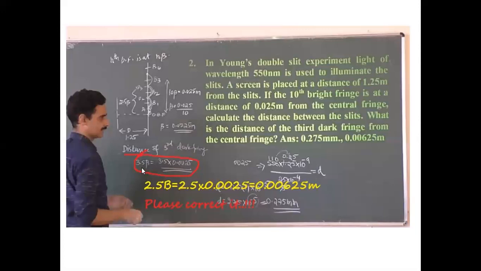And another mistake is here. I told that for the third dark fringe, distance is 2.5 beta. Sixth dark fringe, it is 5.5 beta. 11th dark fringe, 10.5 beta. But by saying so, I have written the distance of the third dark fringe as 3.5 beta. It should be 2.5 beta. And you will get the answer correct, as given in the book, right? That PDF book. So this should be 2.5 beta.